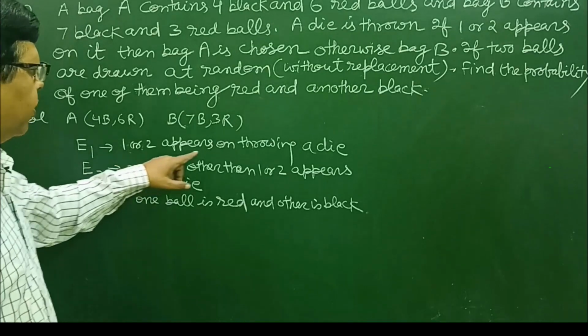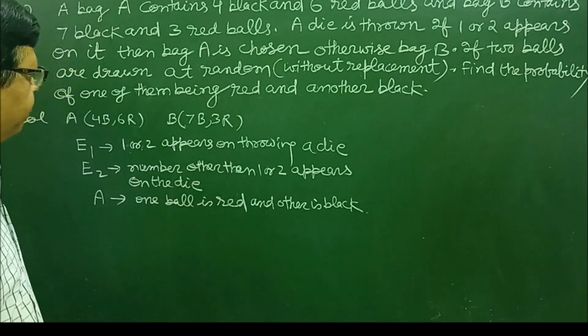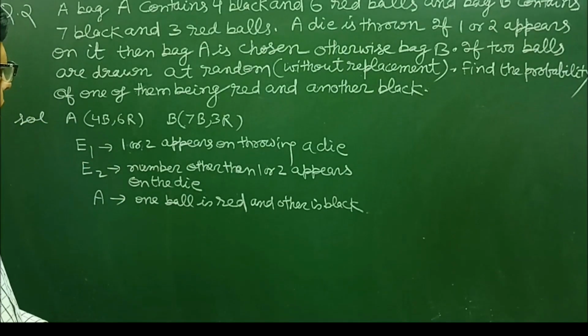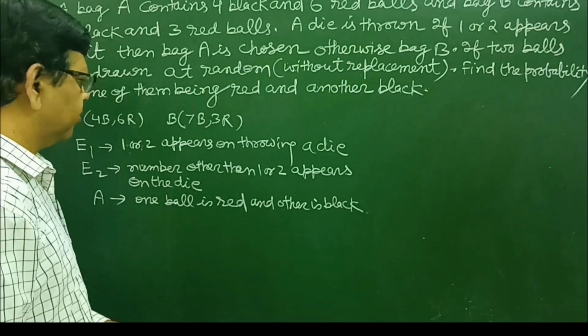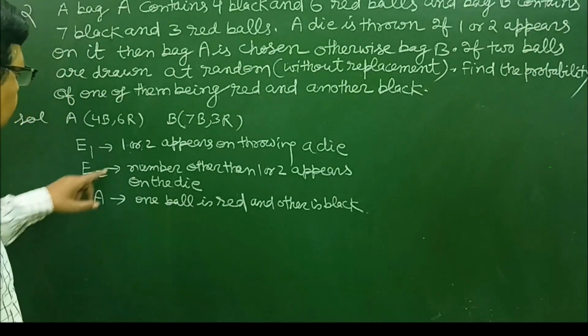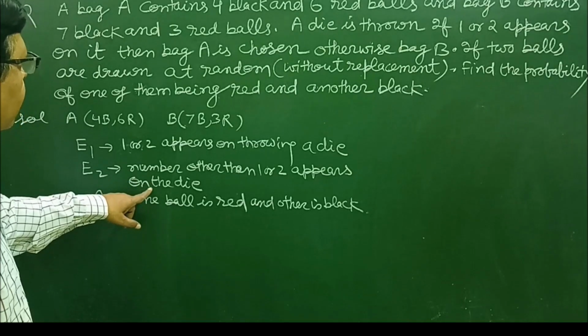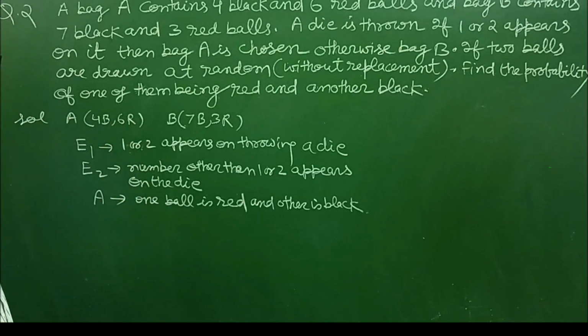If 1 or 2 appears on throwing the die, then bag A is selected. And if a number other than 1 or 2 appears on the die, then bag B is selected.